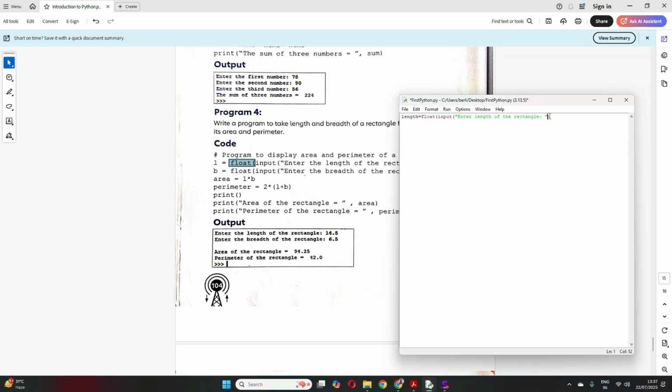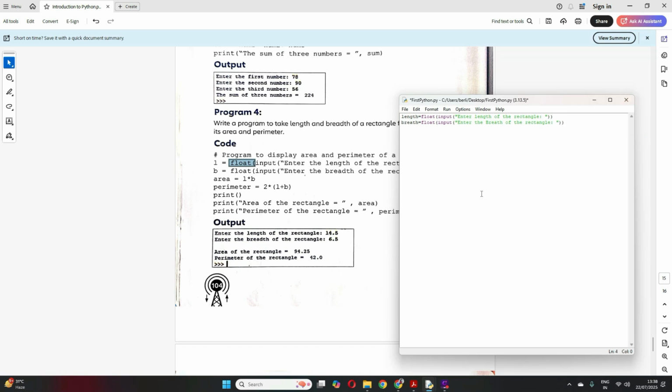Okay, so I will enter the length of the rectangle and that will get stored in my length. Then I will enter breadth. Breadth is equal to again float input, enter the breadth of the rectangle, okay. So here I have entered the length and breadth, done.